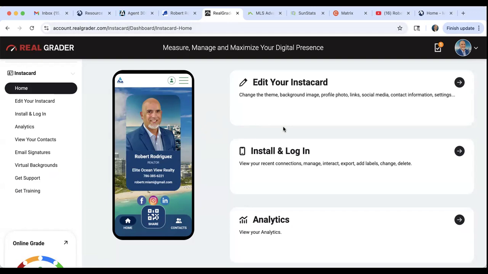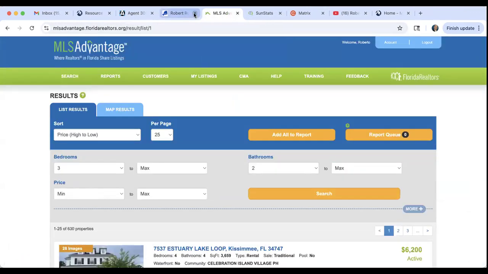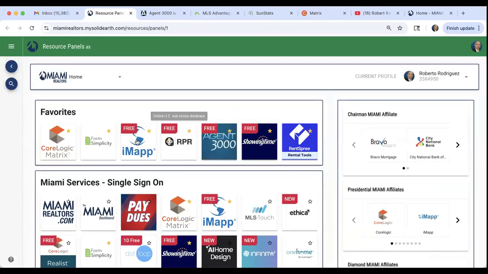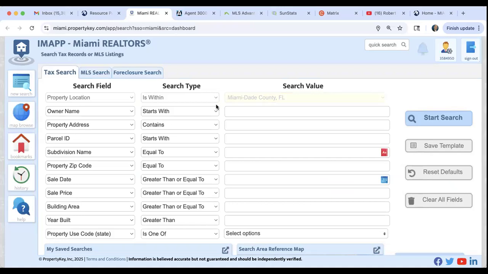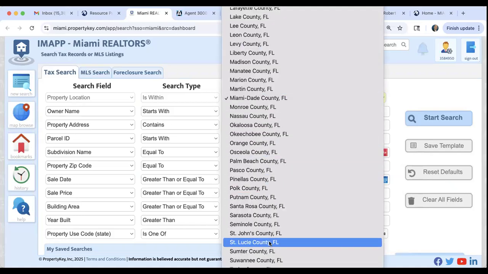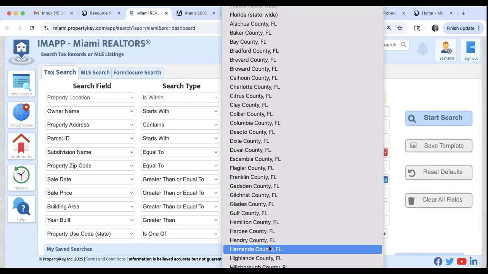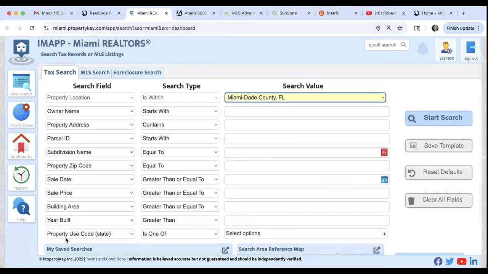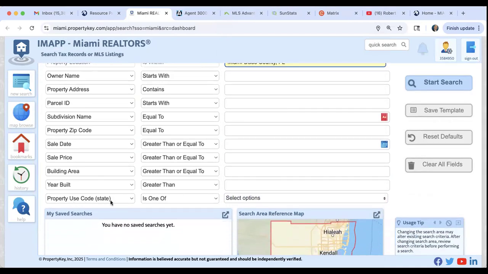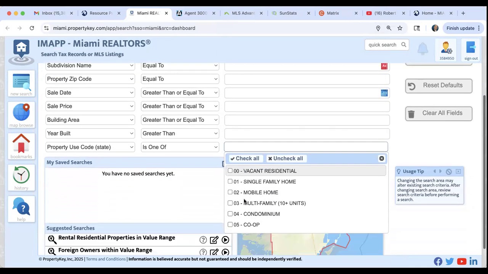All right. Crystal, how can I find off-market lands or properties not on the MLS? That's a great question, Crystal, and several ways that you guys can do this. Please remember that IMAP is public records, right? Public records. So whether you are going to study properties in Miami-Dade or in any county in Florida, you guys can come here and you can go to Miami-Dade, for example, and then you see over here property use code, open that, select your property type.